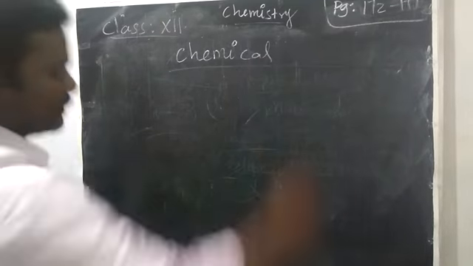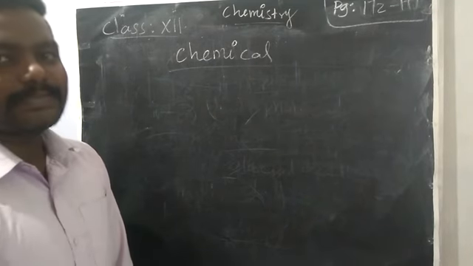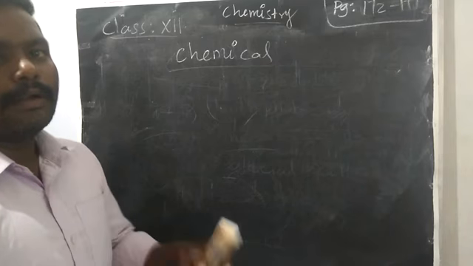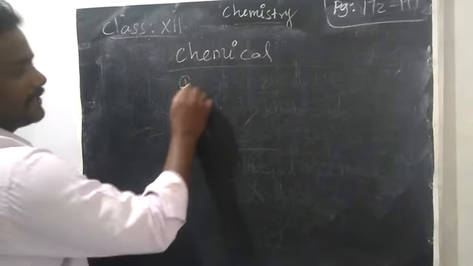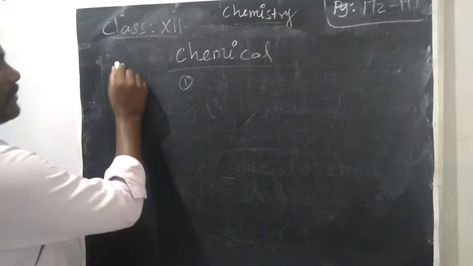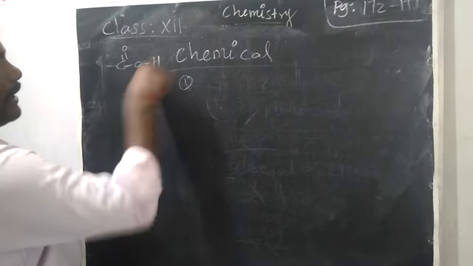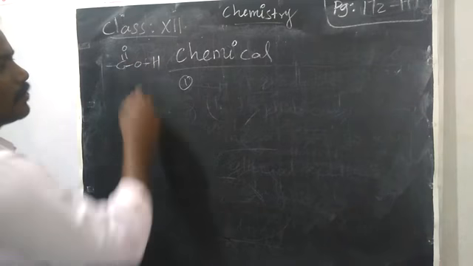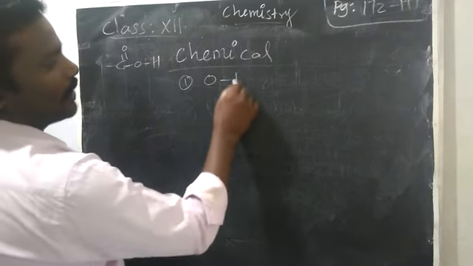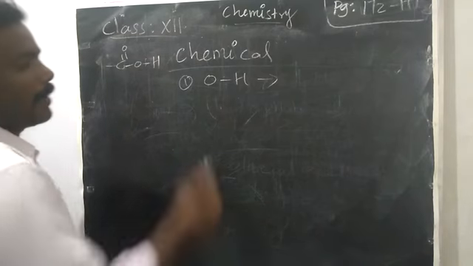Chemical properties. The chemical reactions of carboxylic acid take place depending upon four types of bond breaking. Carboxylic acid has the formula C double bond OH. First, breaking of the bond between O and H will give one type of product.